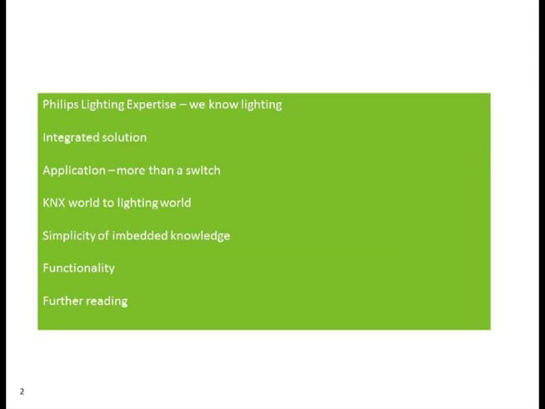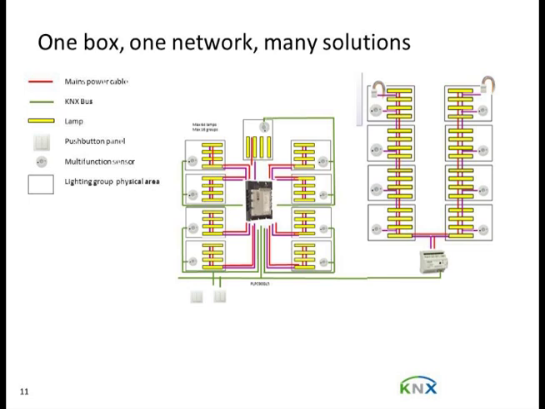So let's move onwards. One box, one network, many solutions. Paul's kind of said this already. Here we have 2 examples where a complete network solution in a one box solution really is a great way of connecting up with the KNX network. On the left here we have the structured cable, which will handle our 1 to 10 volt or our DSI or our DALI, depending on what we need at the time. This makes it a very, very efficient solution for retro installations.